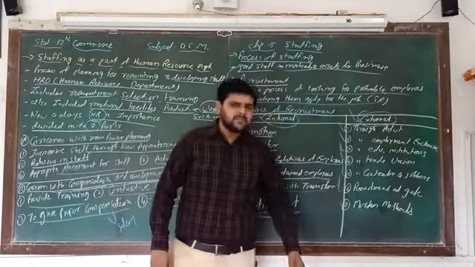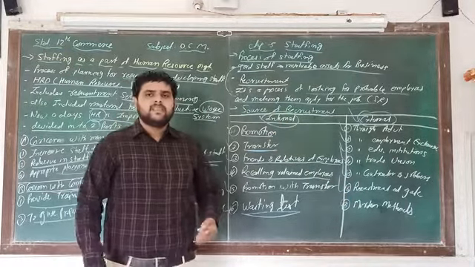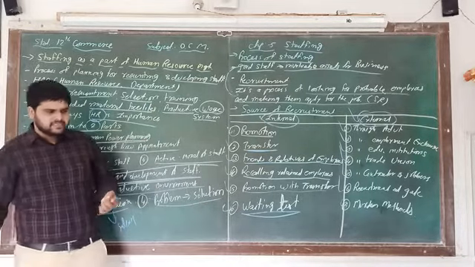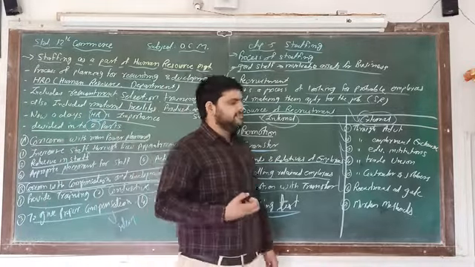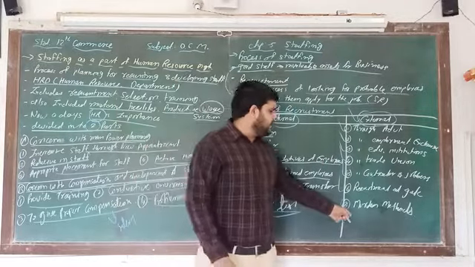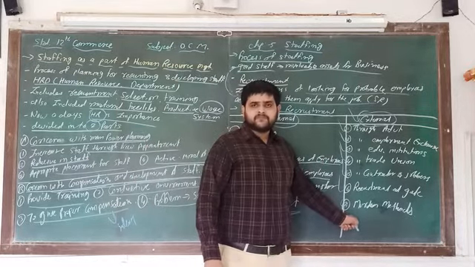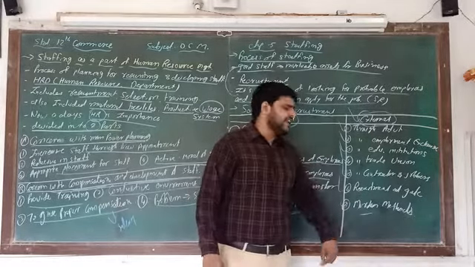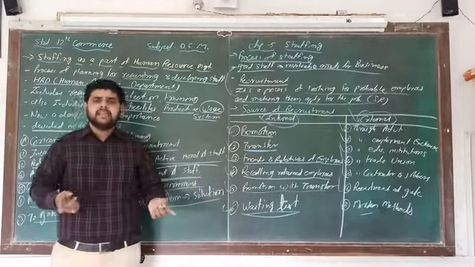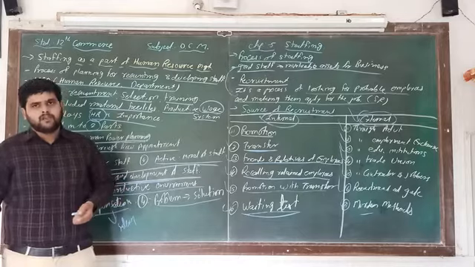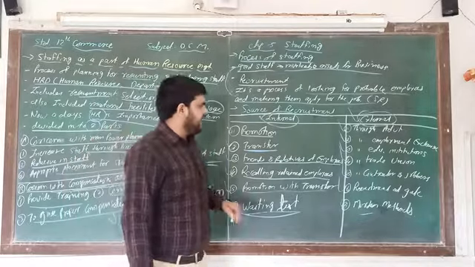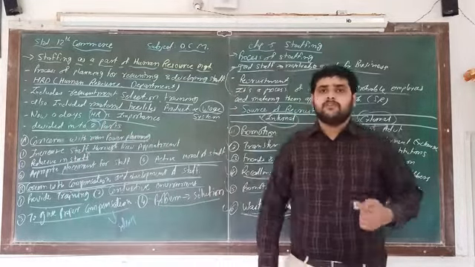And number 7, it's a modern method. Nowadays you can see, with the help of the internet, whether Facebook or Twitter or Instagram, or many websites, companies prepare their own websites, and with the help of websites they collect people for their work. In this they get more opportunity because many people are seeking that type of advertisement and apply for the job. So these 7 points are included in the external sources of recruitment.